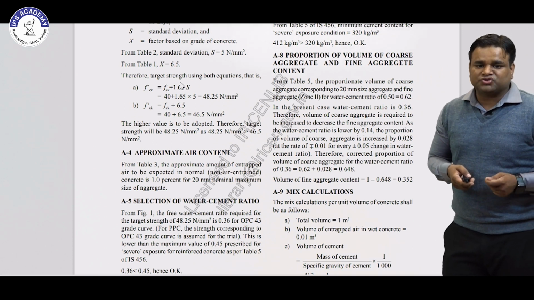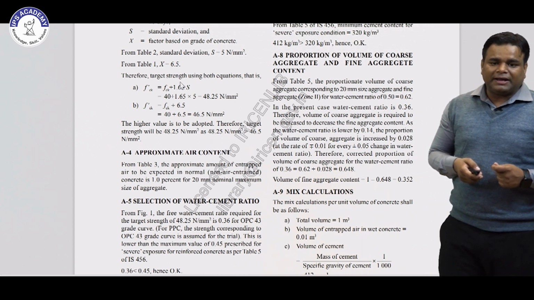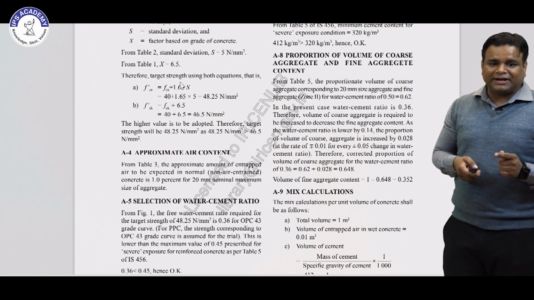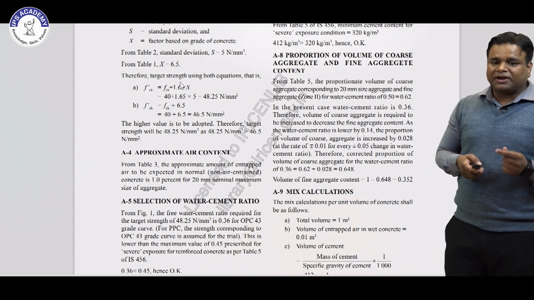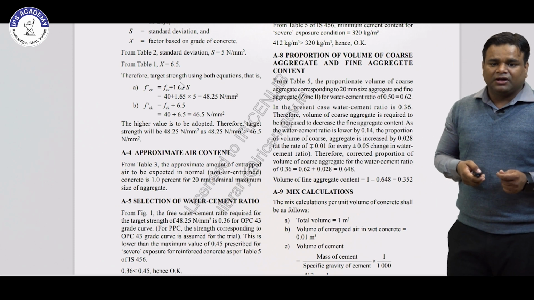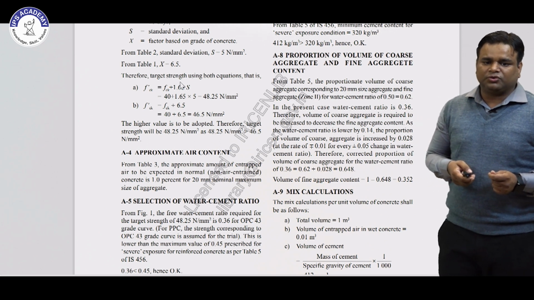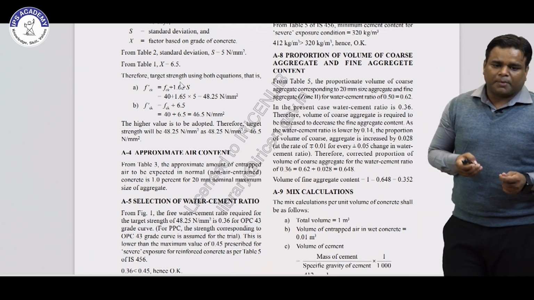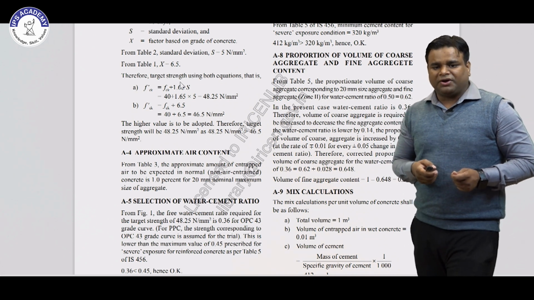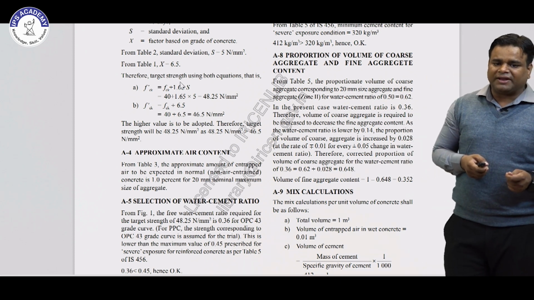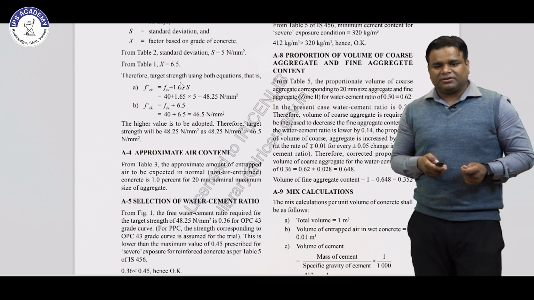So as the water cement ratio is lower by 0.14, the proportion of coarse aggregate is increased by 0.028 at the rate of plus minus 0.01 for every 0.05 change in water cement ratio. Therefore, the corrected proportion of volume of coarse aggregate for this water cement ratio is 0.62 plus 0.028, so we get 0.648. So the volume of fine aggregate content is 1 minus 0.648, which is 0.352. Then the last step is mix calculation.